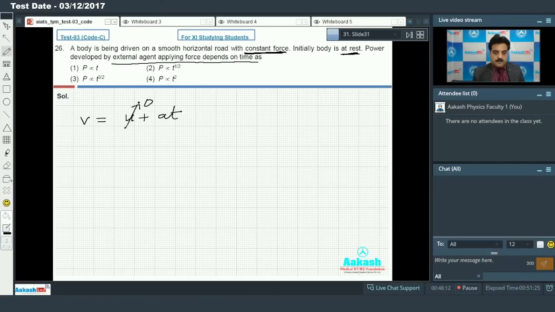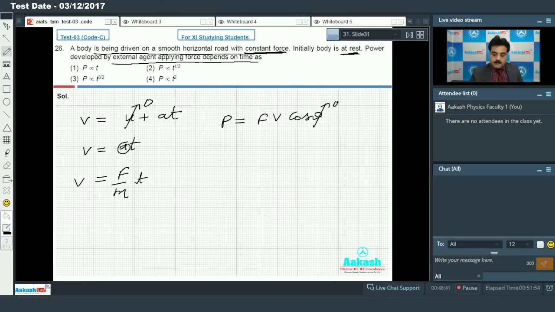According to the problem, initial velocity is 0, so we have v is equal to at. Now if I replace the value of acceleration with force upon mass, into t, this is the velocity. And the formula of power is force into velocity into cos theta. But the question says the body is being driven on a smooth horizontal road, so theta is 0 and cos 0 is equal to 1. So we have only Fv.